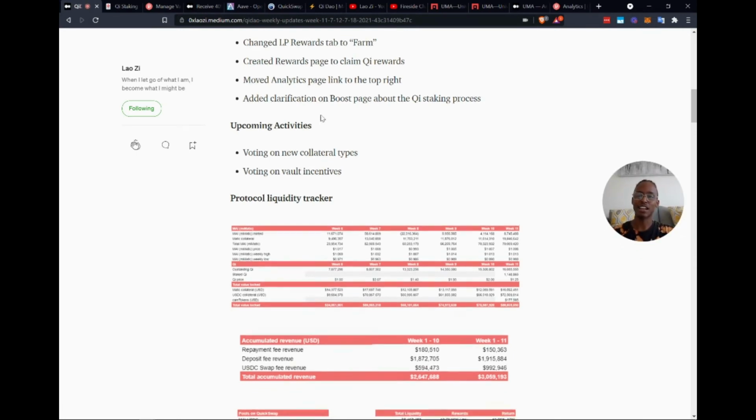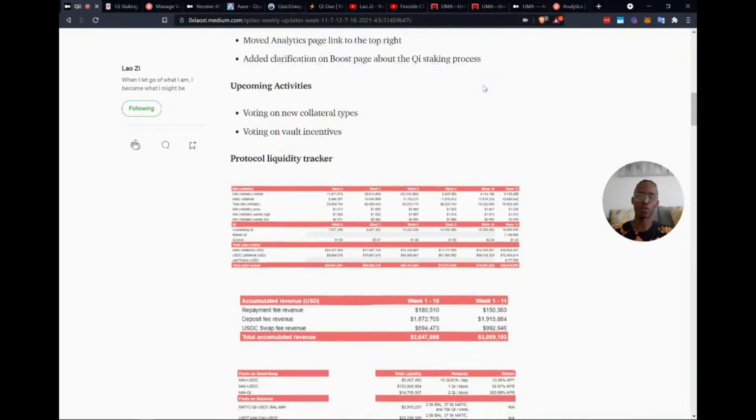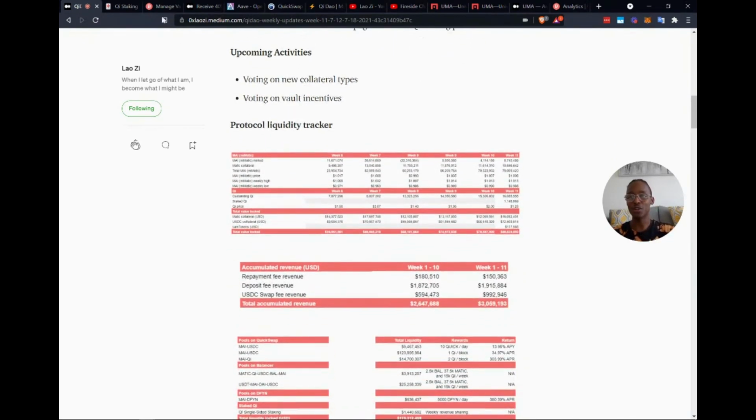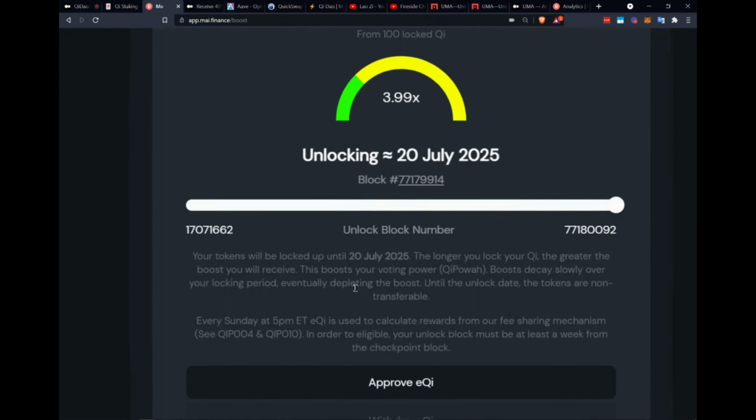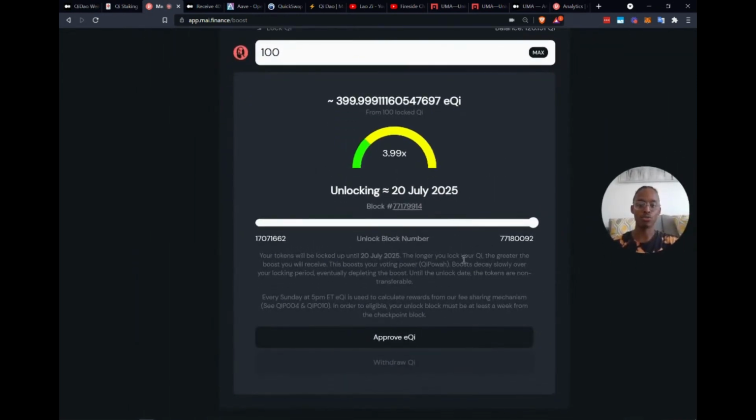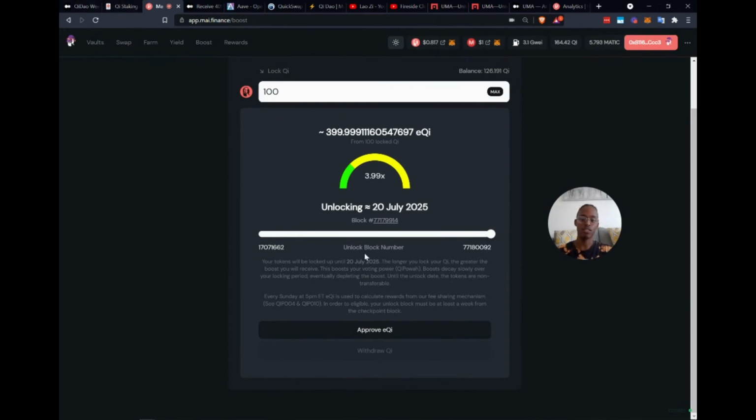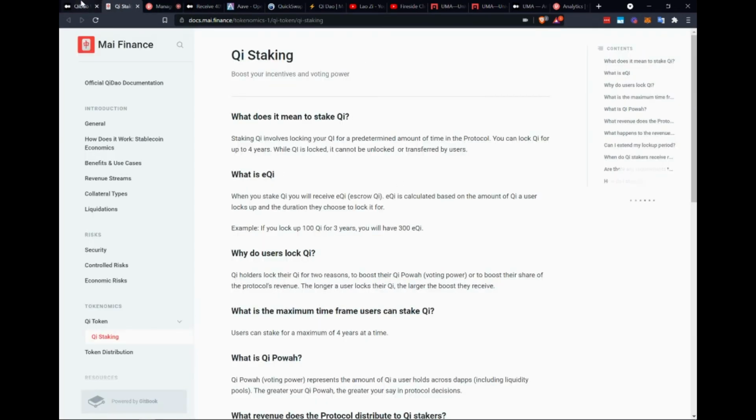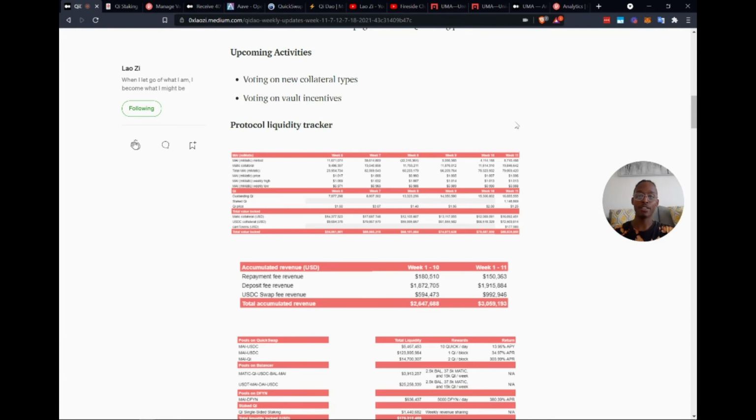And then added clarification on the Boost page about the Qi staking process. Even though I skipped over it in this video, once again, you can go in and receive a little bit more information about how to stake and what it means to stake on the page itself, as well as the documentation, of course.